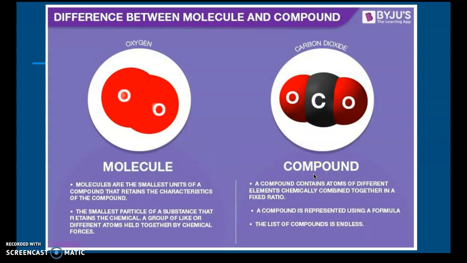A compound, though, is different. A compound is a molecule, but it's a specific type of molecule that contains atoms of different elements. So here you can see we've got carbon and two oxygen. We have two different atoms, so this is a compound. All compounds are molecules, but not all molecules are compounds.